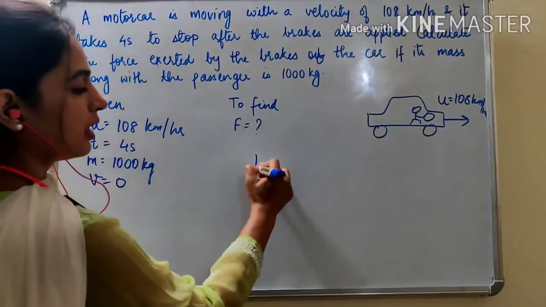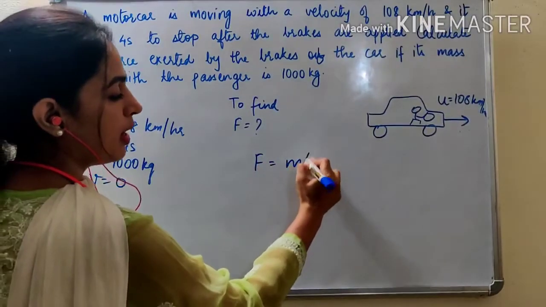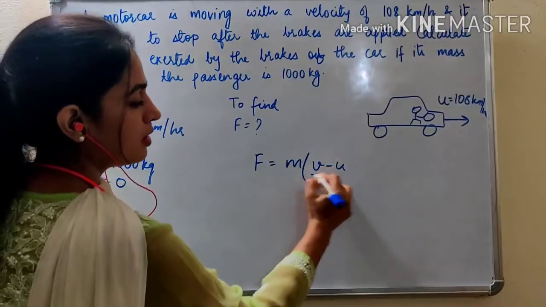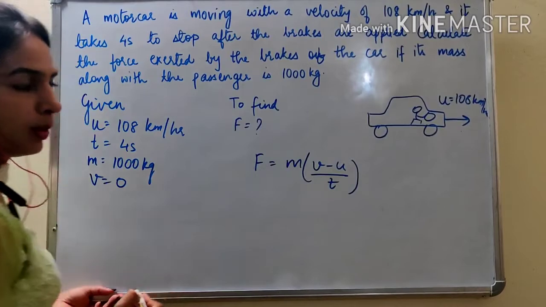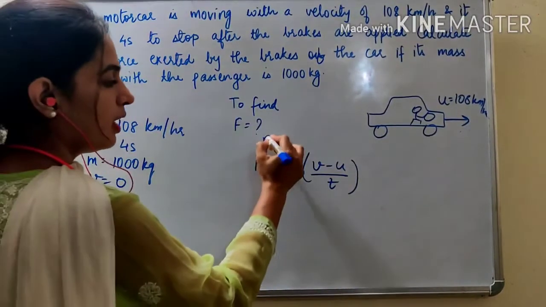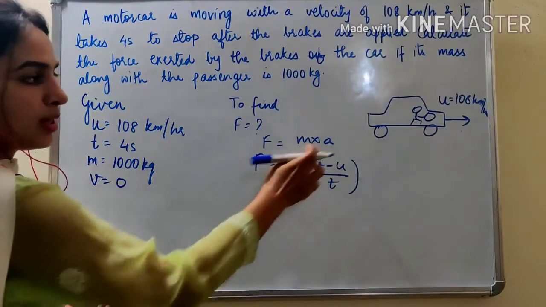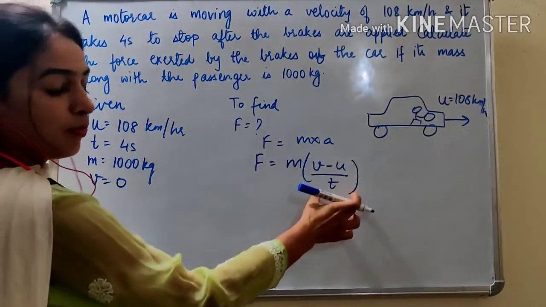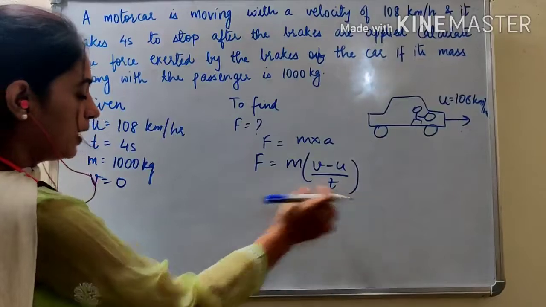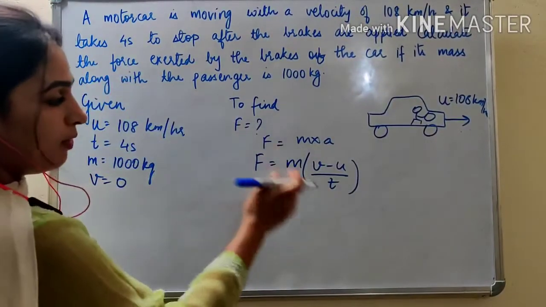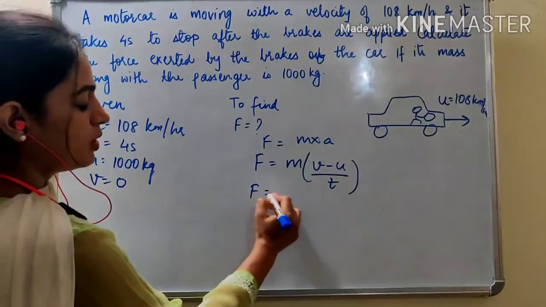We have to find force. Again using force is equal to mass into (v minus u) by t. This formula is mass into acceleration. If you want to practice, you can always write force is equal to mass into acceleration first, and for acceleration, (v minus u) by t. Okay. So then we have to substitute. We have to find force is equal to mass.